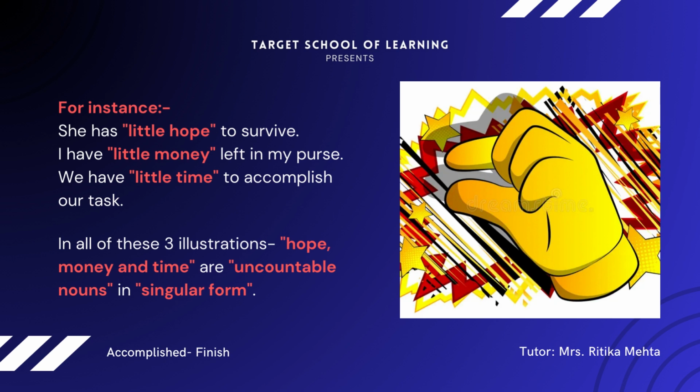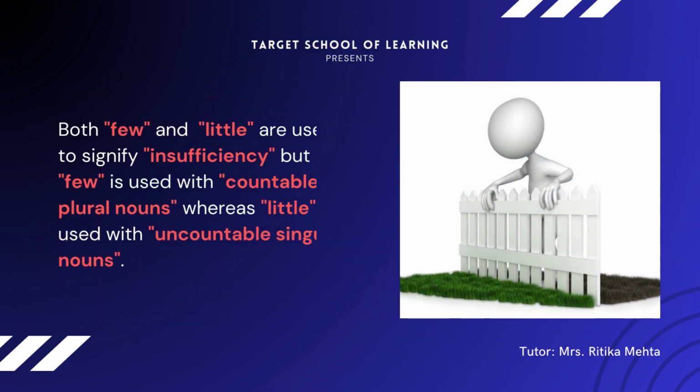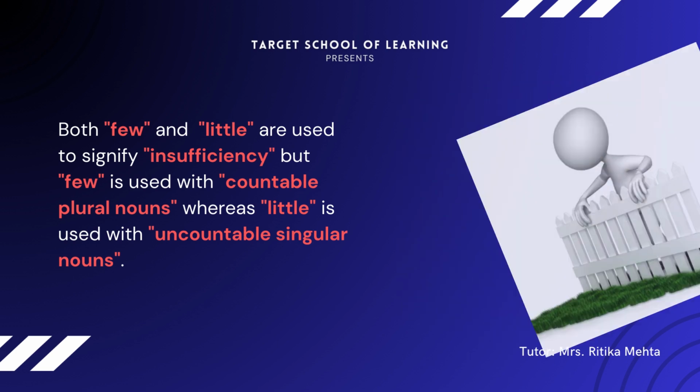In all of these three illustrations, hope, money, and time are uncountable nouns in singular form. So, both few and little are used to signify insufficiency, but few is used with countable plural nouns, whereas little is used with uncountable singular nouns.